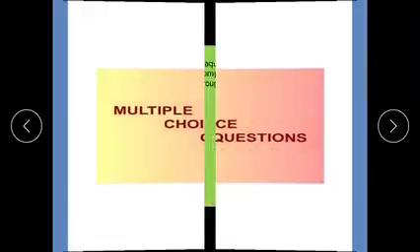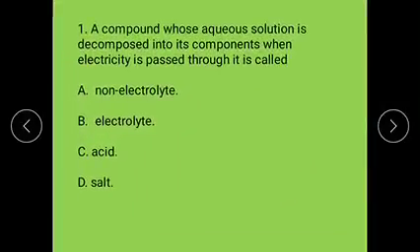Okay, now let us discuss some multiple choice questions on this topic. A compound whose aqueous solution is decomposed into its components when electricity is passed through it is called: non-electrolyte, electrolyte, acid or salt.